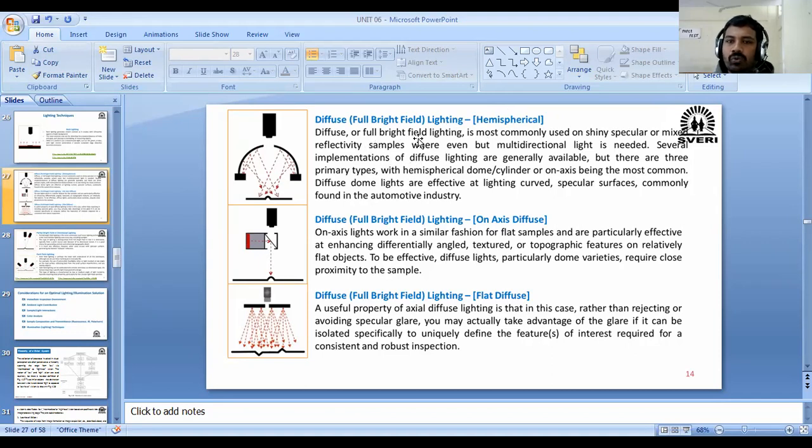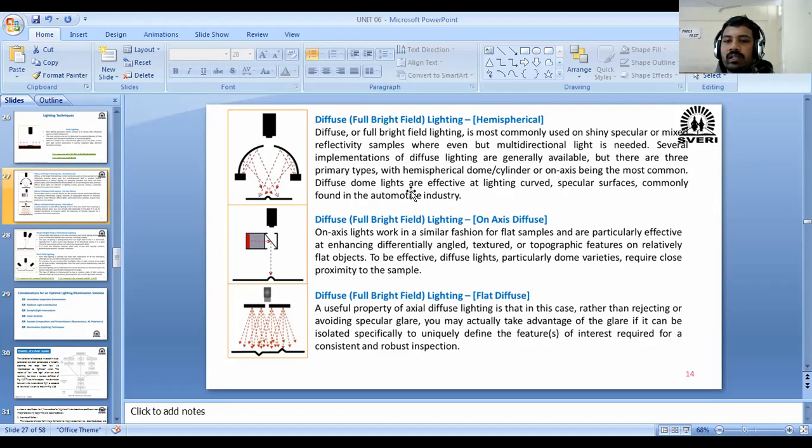A diffuse or full bright field light is most commonly used in shiny, spherical or mixed reflectivity samples where even but multi-directional light is needed. Several implementations of diffuser light are generally available, but there are three primary types, with hemispherical dome, cylindrical or on-axis being the most common.